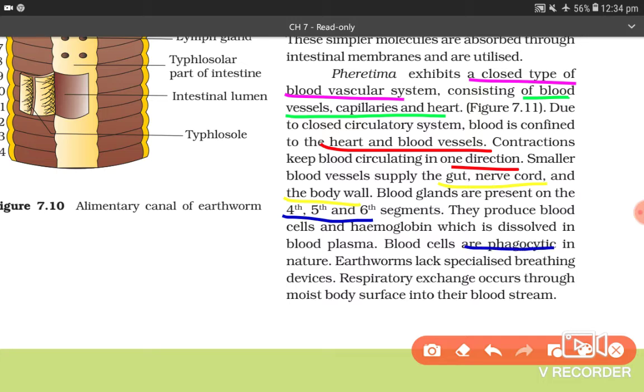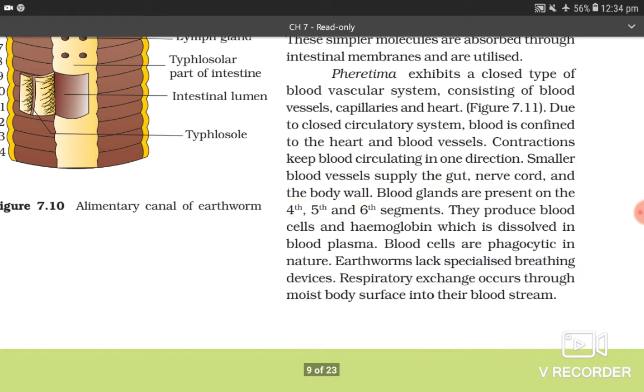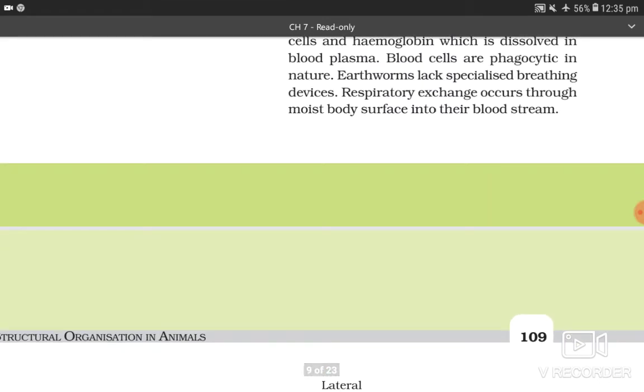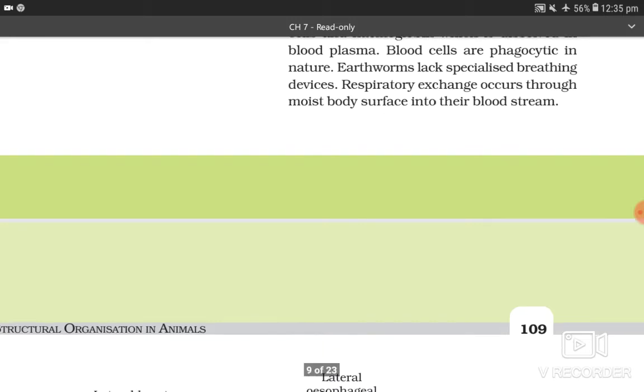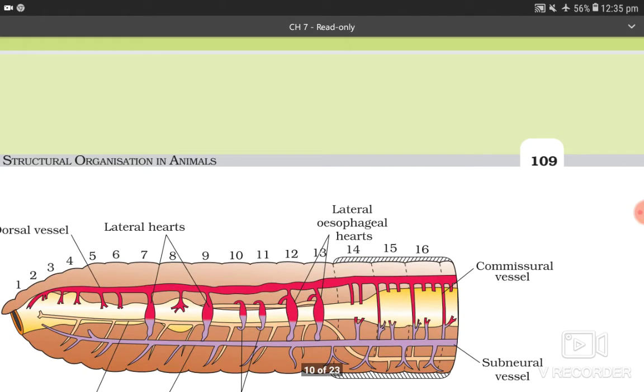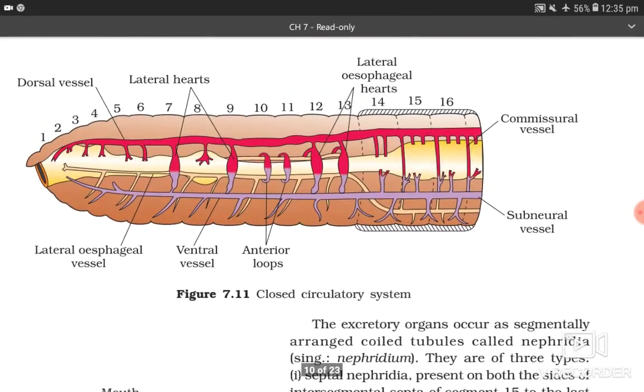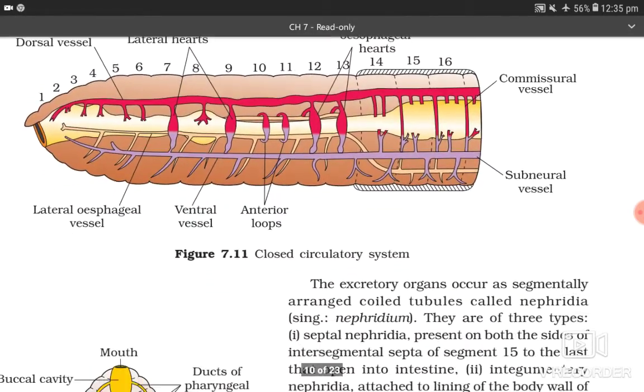Earthworms lack specialized breathing devices. Respiratory exchange occurs through the moist body surface into their bloodstream. This is the closed circulatory system diagram 7.11.